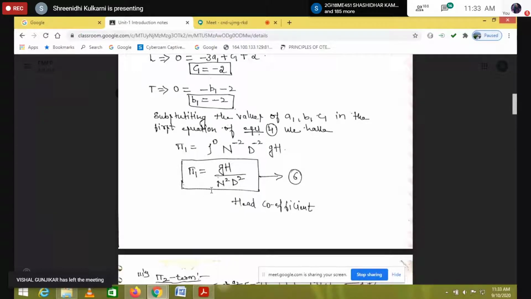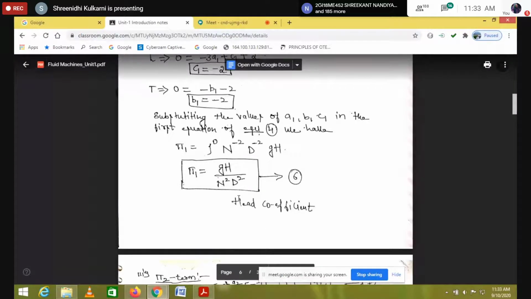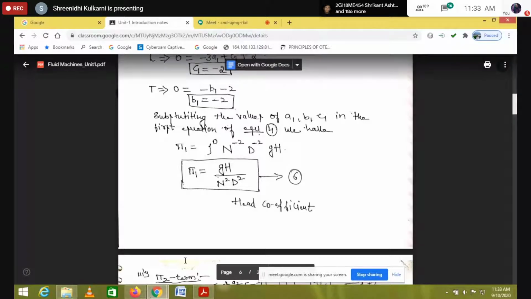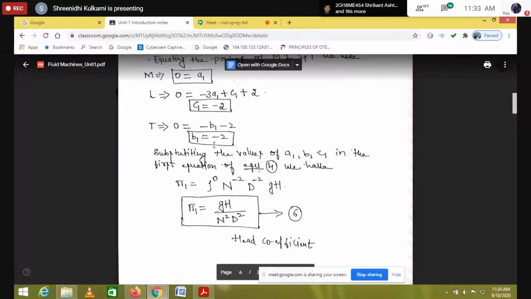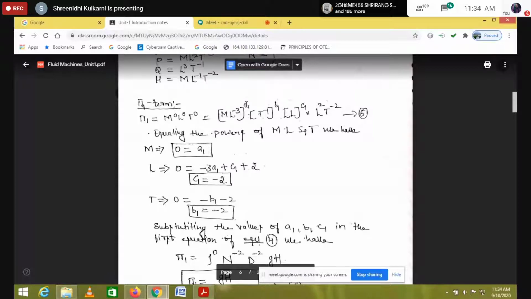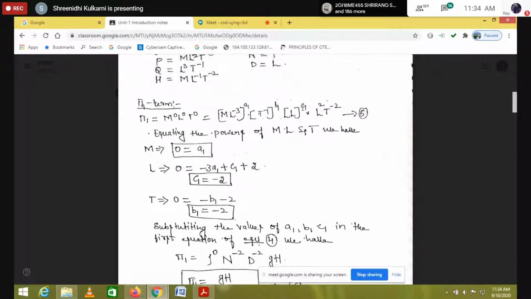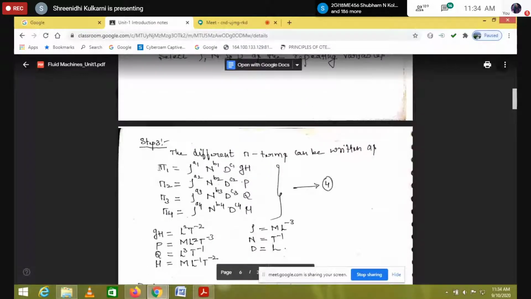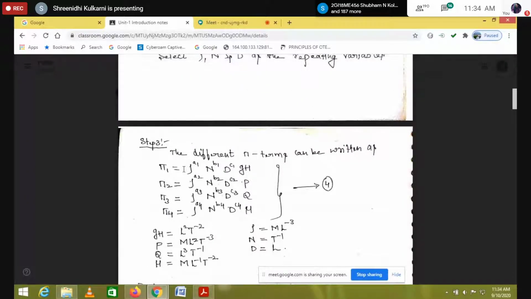So now we got what the pi1 term is. This pi1 we can call a head coefficient. Okay, even we can call it a head coefficient. Clear? So I will repeat once again here. Right now we got all the powers, meaning a1, b1 and c1. So once we know the powers, next we will substitute in the pi terms.